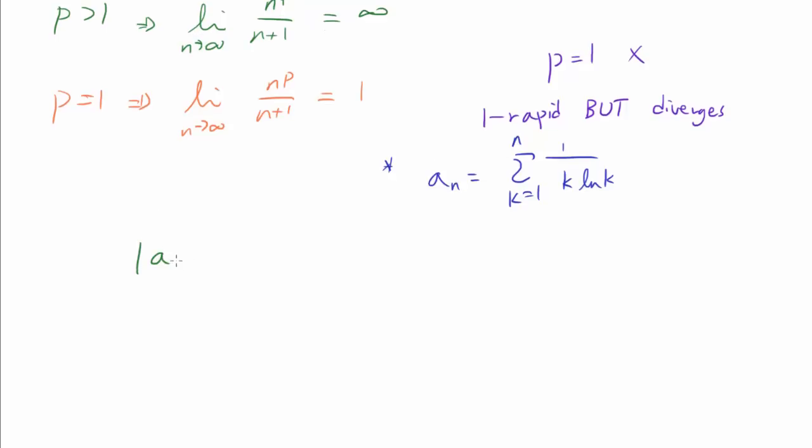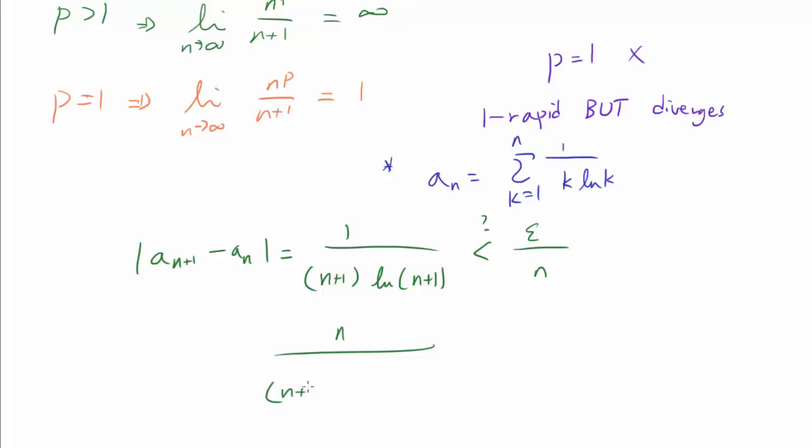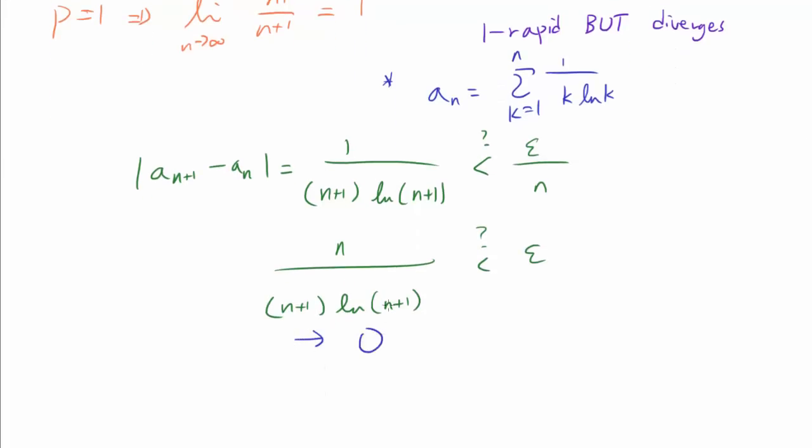To show it's 1 rapid, realize a sub n plus 1 minus a sub n is going to be 1 over n plus 1 times the natural log of n plus 1. And we want to make sure this thing is less than epsilon over n to the first power, for large enough values of n. That's equal to n over n plus 1 times the natural log of n plus 1. But realize, as n approaches infinity, this thing is going to approach 0, because n over n plus 1 is going to approach 1, whereas the natural log of n plus 1 is going to increase without bound, which means that this thing can be made less than epsilon for large enough values of n. So this thing is 1 rapid.